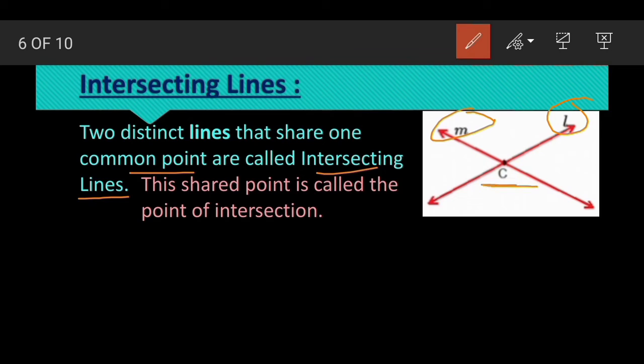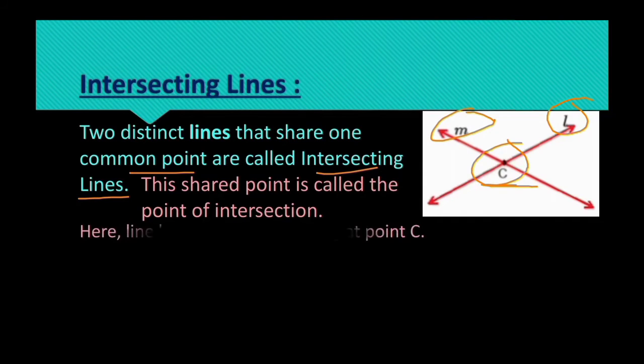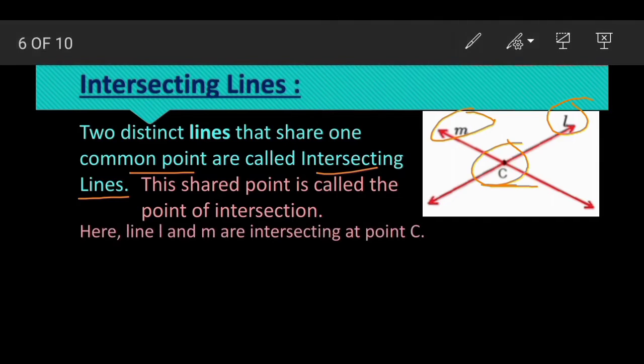Here the common point is C, and we can say that this joining is known as the point of intersection, or you can say the common point. Here we have formed it using two lines, L and N, and the intersecting point is C.